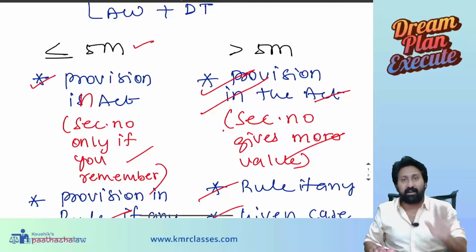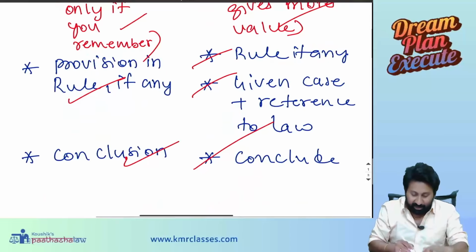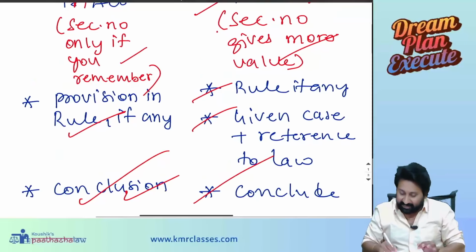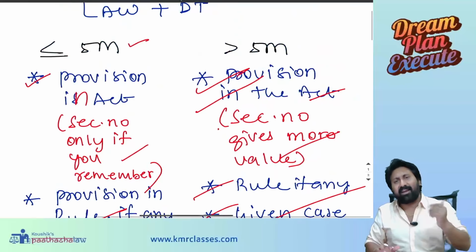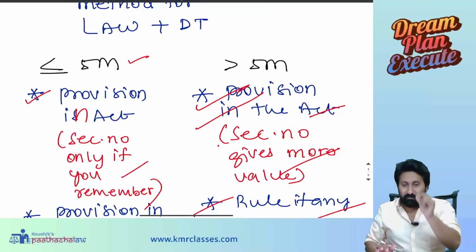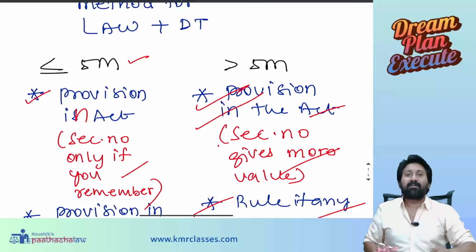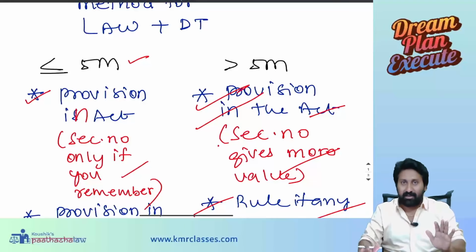A fool only will write facts of the case, because anyway the facts are represented in the conclusion here. Facts are represented in the given case, with reference of the law also given here. Then why are you again writing the facts of the case? 1 mark, half mark, even 0, they will give, to be very frank. I saw the key. Beyond this I should not tell anything.